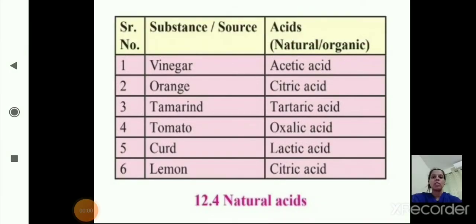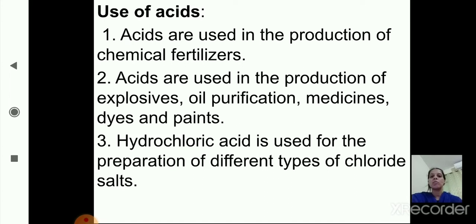Now we will see the uses of acids and uses of bases. So these are the uses of acids. The first use is acids are used in the production of chemical fertilizers. Acids are used in the production of explosives, oil purification, medicines, dyes and paints. Third, hydrochloric acid, that is HCl, is used for the preparation of different types of chloride salts. So these are the three uses of acids. There are two more uses that we will also see.